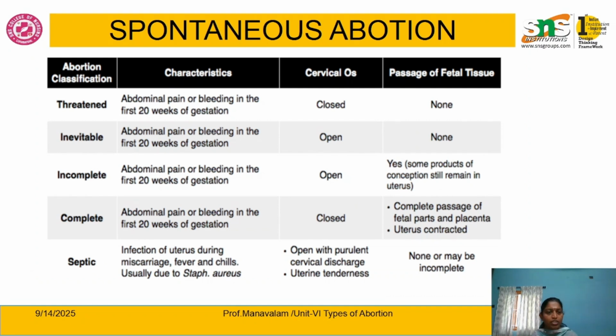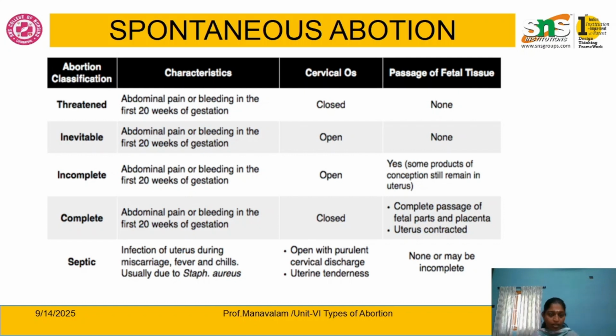Next, move on to spontaneous abortion. Already we have seen the classification of spontaneous abortion. The first one is threatened abortion. The name itself has the meaning of threatening. It definitely threatens the mother as well as the caregiver, who are in a state of confusion about whether the fetus is surviving or not. The definition of threatened abortion is a clinical entity where the process of abortion has started but does not progress to a state from which recovery is impossible.